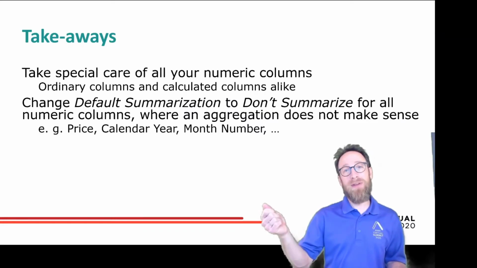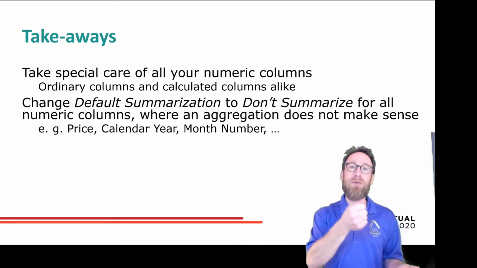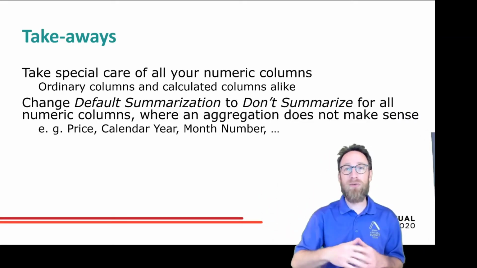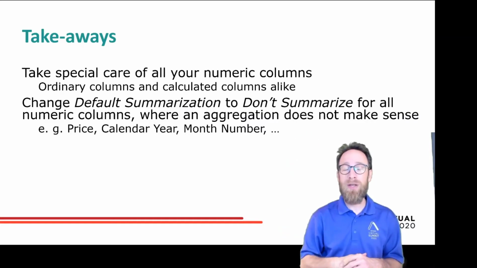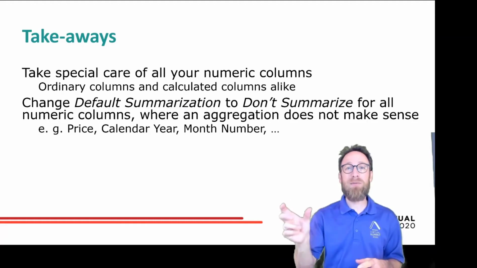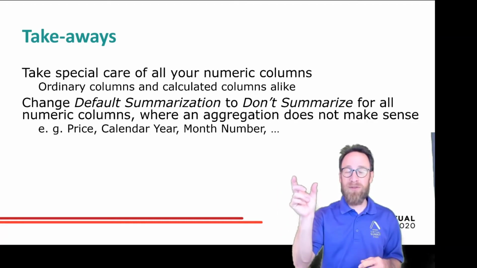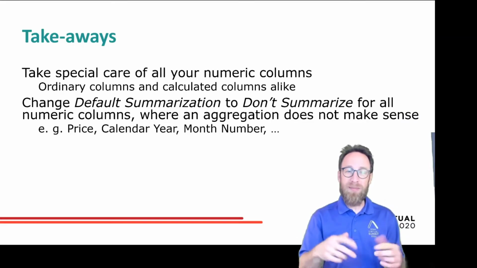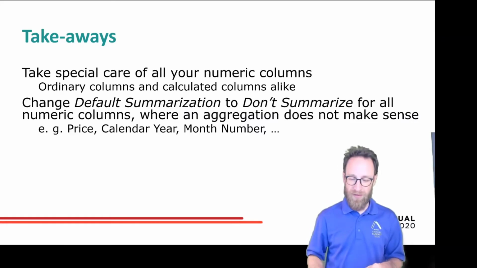If you have this effect that you take the year and put it on the canvas of Power BI and suddenly you see a big bar chart showing a tremendously high number, then obviously I would guess that your calendar year is marked with an aggregation sum instead of do not summarize. So please mark all those elements with do not summarize where it doesn't make sense to have aggregations.